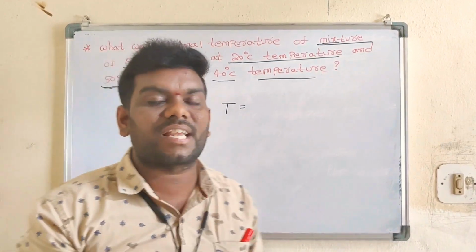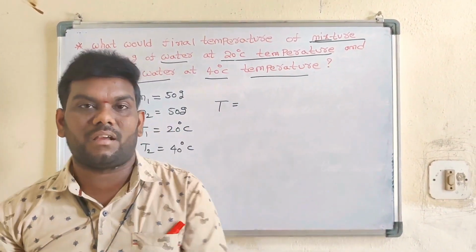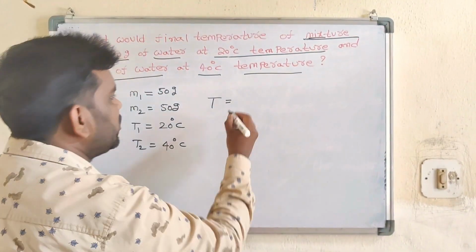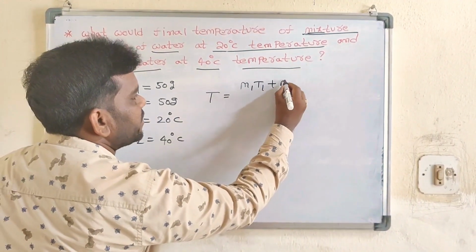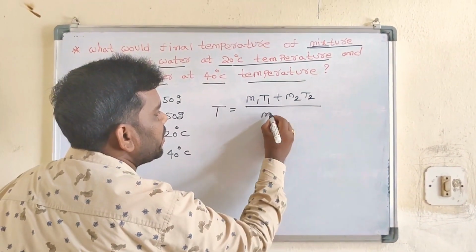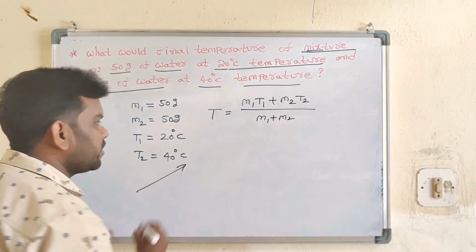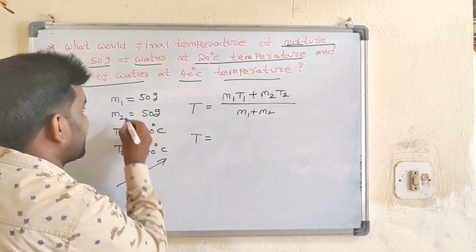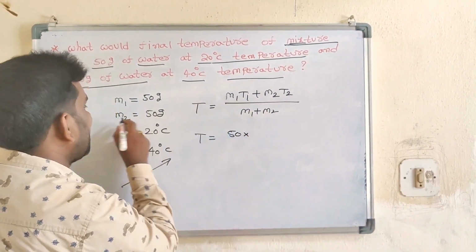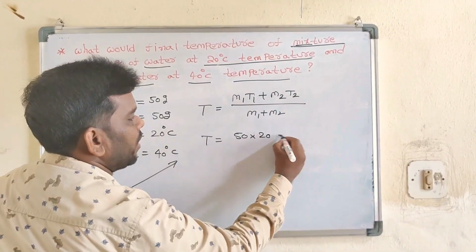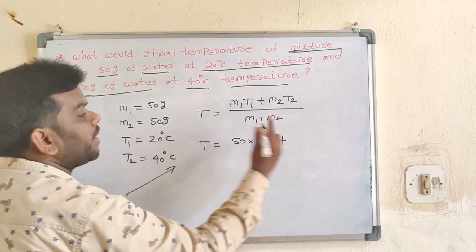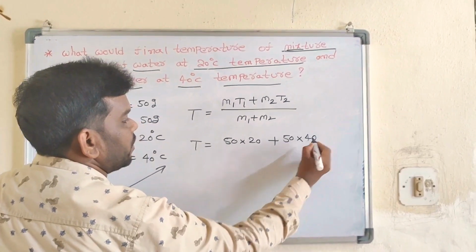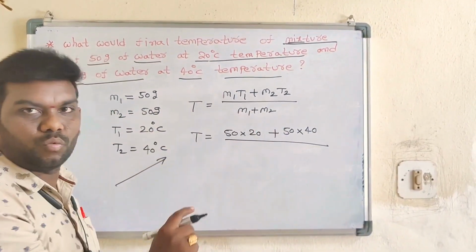Already I told in the previous class, the principle of method of mixture is used in this problem. What is the formula? T = (M1T1 + M2T2) / (M1 + M2). Then we apply this formula to this problem. So T is equal to, what is the M1 here? 50 into T1, 20, plus, and again M2 means 50 into T2 means 40, by M1 plus M2.